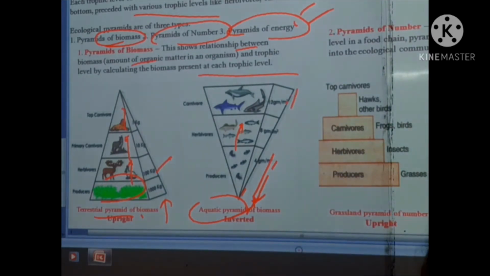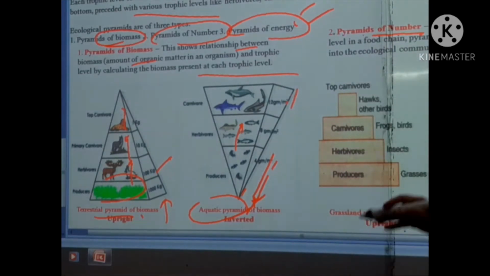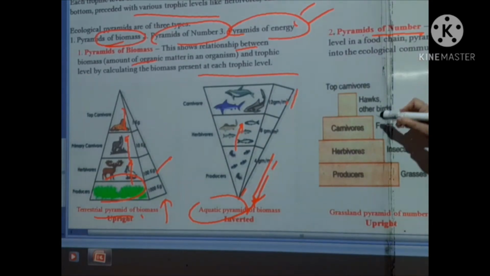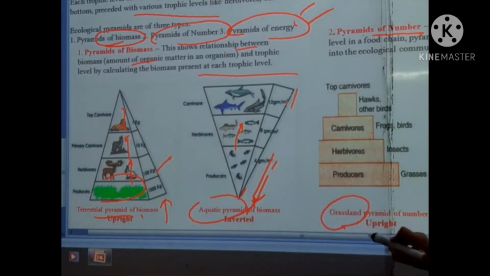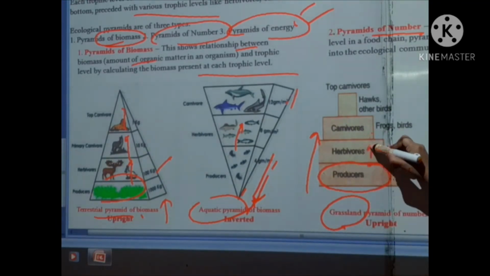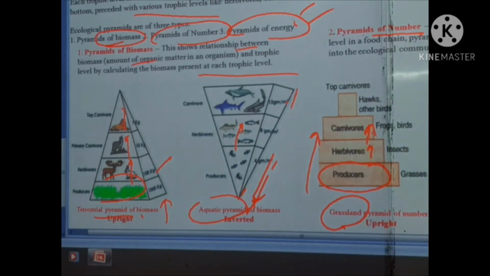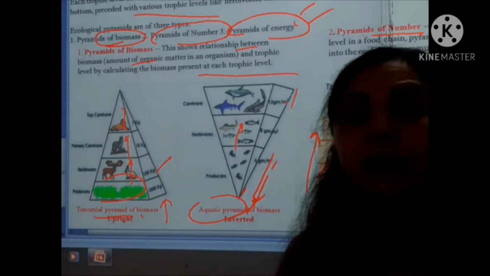Afterwards, the second is the pyramid of numbers. The pyramid shows the numbers of the organisms at each level. In a grassland, the pyramid of numbers will be upright, because the producers are in the larger number and afterwards the number decreases, so it will be upright. But the parasitic pyramid will be inverted.